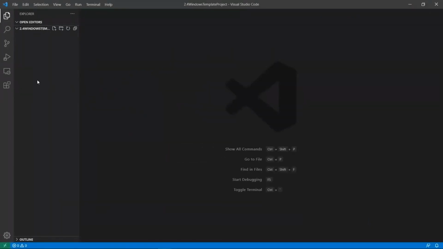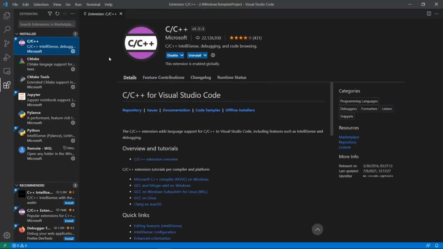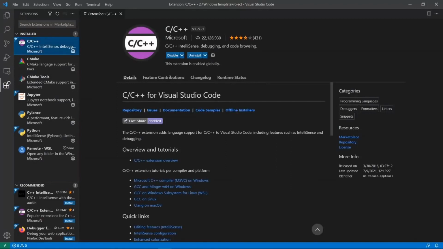Now, in our install video, we installed the C++ extension for Visual Studio Code. Again, if you don't have this installed, please make sure you go back and install it, and make sure this is saying that this is enabled. And now we want to use this to write C++ applications.